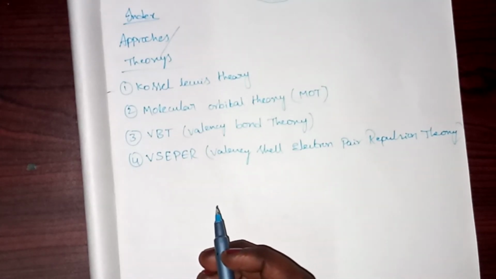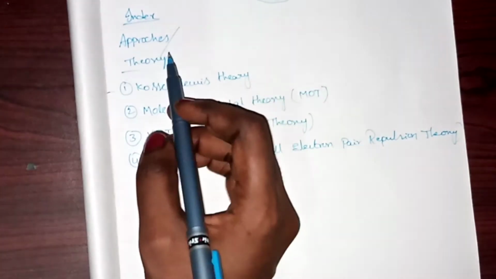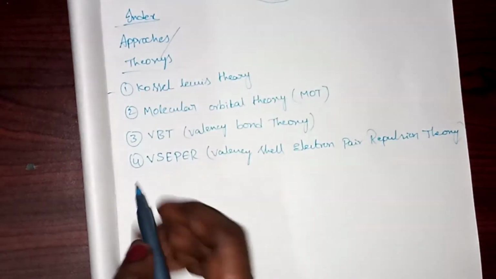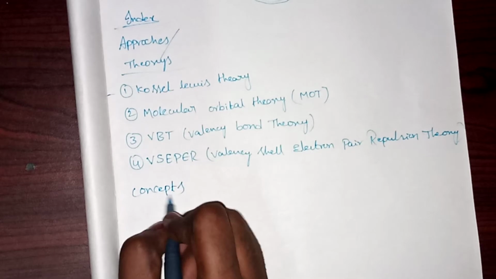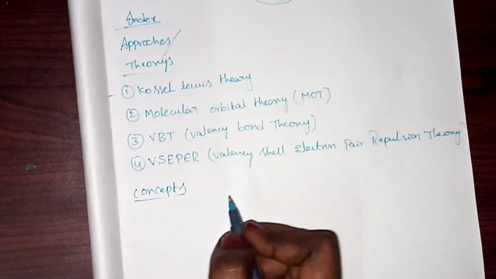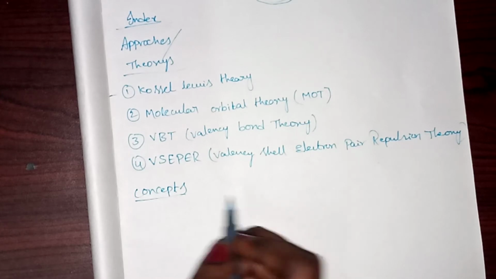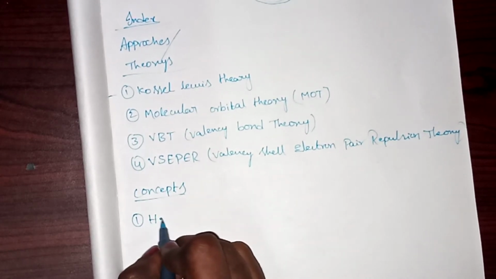Apart from this, it is basically divided into approaches, theories, and next, concepts. When I come to the concepts of chemical bonding, you have the concept of hydrogen bonding.